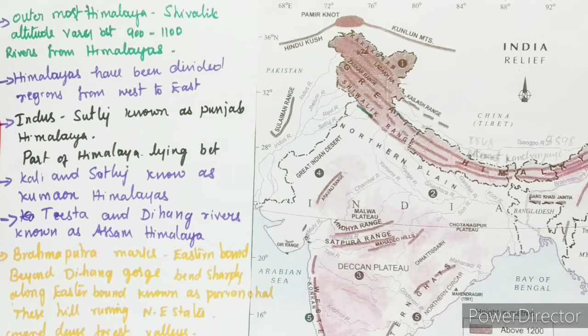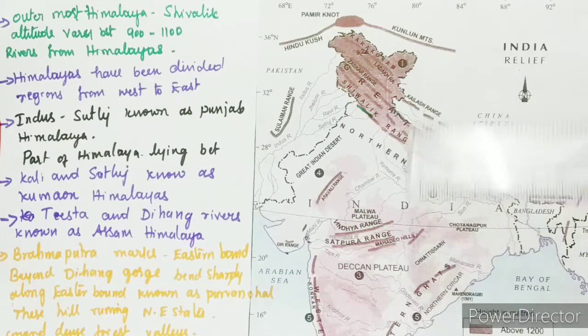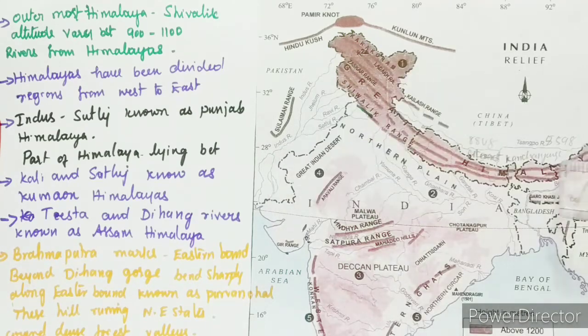See, from the longitudinal division, the Himalayas have been divided on the basis of regions from west to east. See this division from the west to east. This side is west and this side is east. Is it clear? So these divisions have been demarcated by the river valleys.